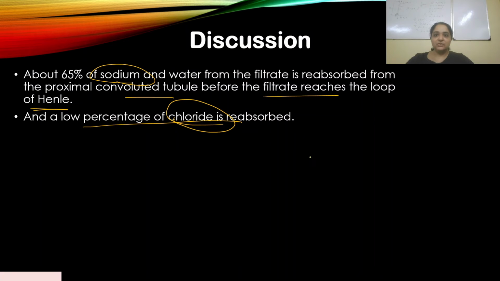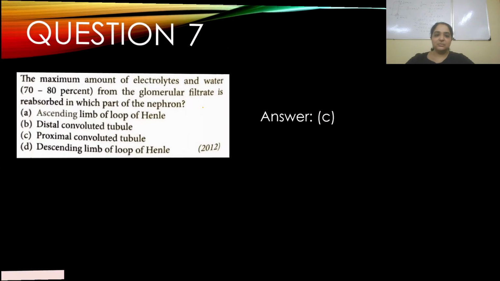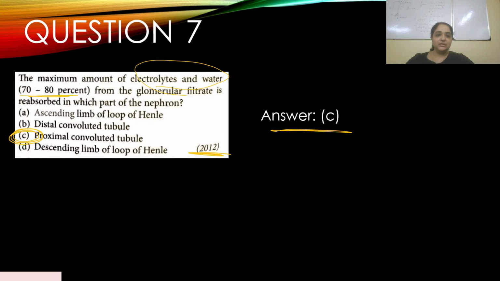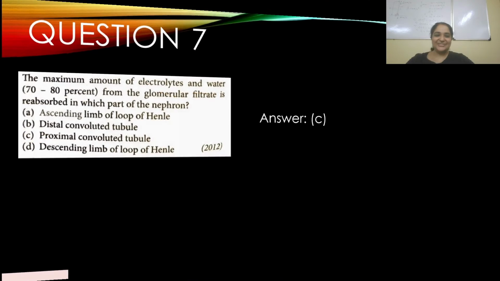Most of the electrolytes are also reabsorbed in the ascending limb of loop of Henle, but that comes later on. But water and electrolytes, yes. So sodium and chloride are involved in this PCT. So clearly PCT is the right answer. The appropriate answer for this would be PCT. Okay, so let's move on to the next question.